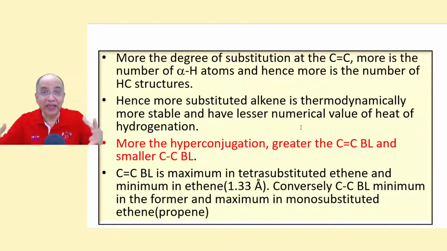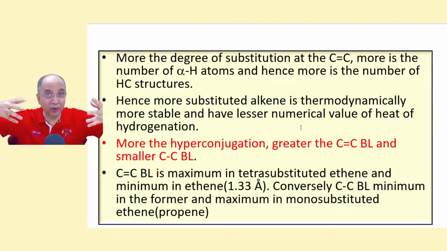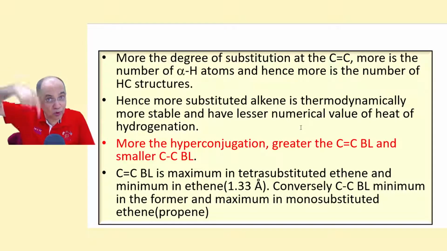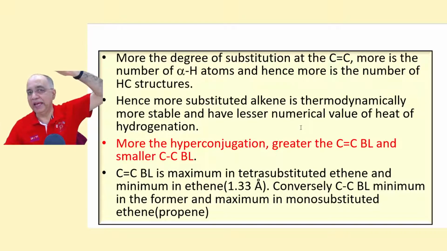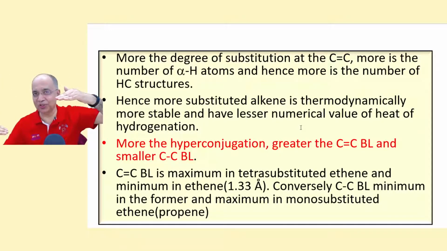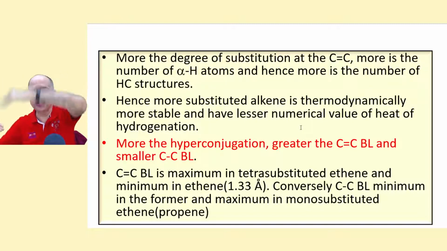I told you, any species which is more stable than the other species will produce a lower numerical value of heat of hydrogenation than a less stable species. So this is the more stable species and this is the product, so the difference is small, and for a less stable species, the product is same, so the difference is more.